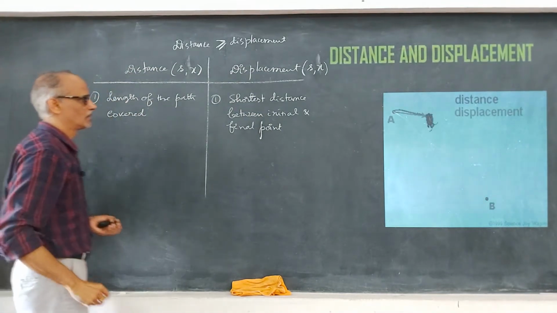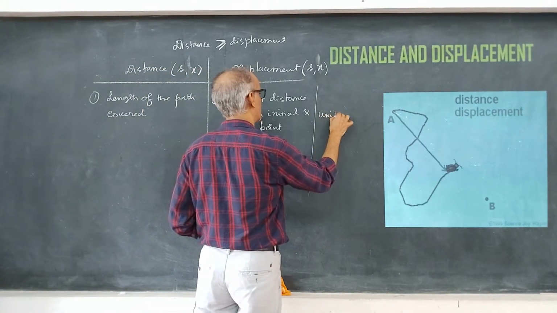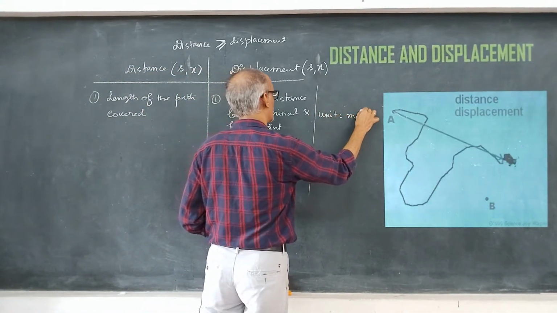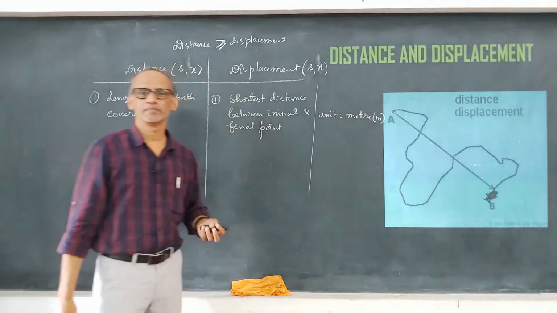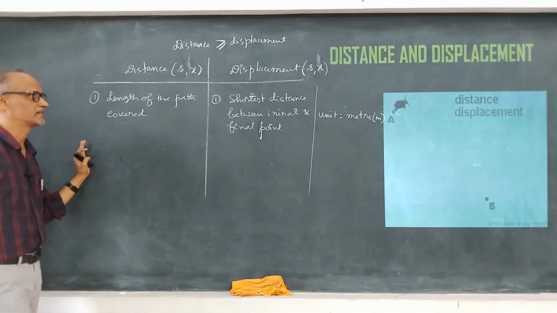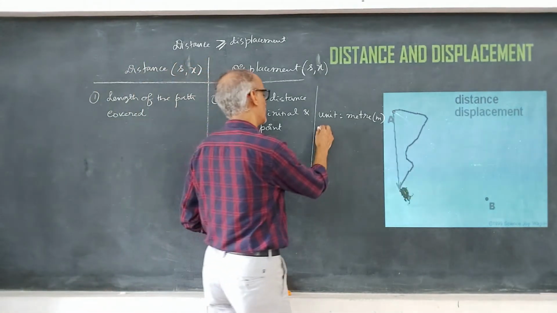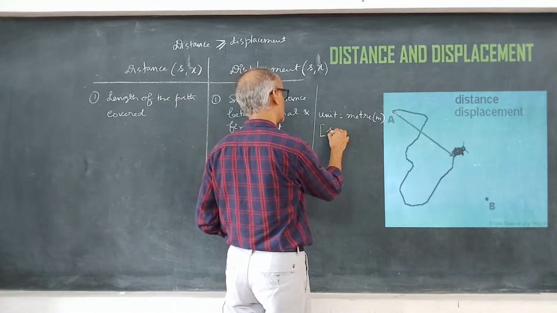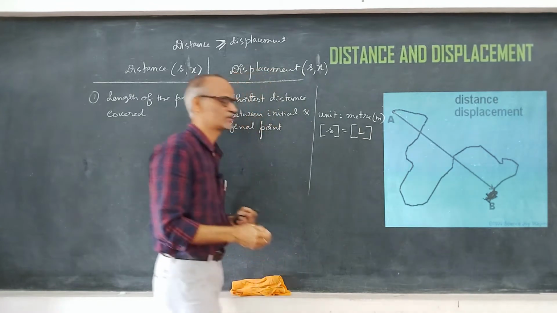So, what is the unit for both? I am talking about the SI unit. The SI unit is the meter. So, distance is measured in meter, displacement is also measured in meter. Okay. Then comes the dimensional formula. Dimensional formula, it's a measure of length, right? So therefore the dimensional formula is L.